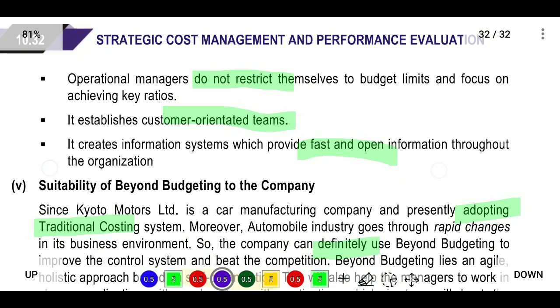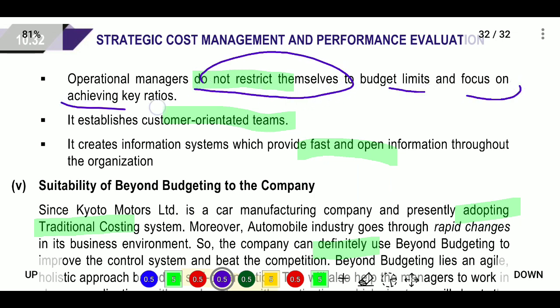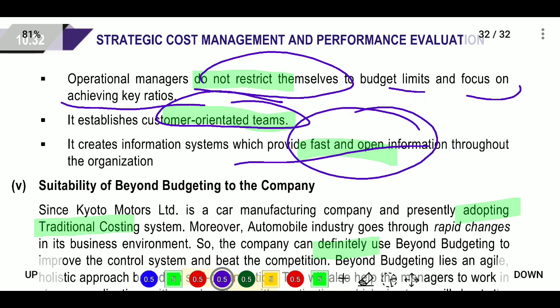Next, operational managers do not restrict themselves to budget limits and focus on achieving key ratios. It establishes customer oriented teams, based on the suggestions and feedback customers provide. Next, it creates an information system which provides fast and open information throughout the organization.